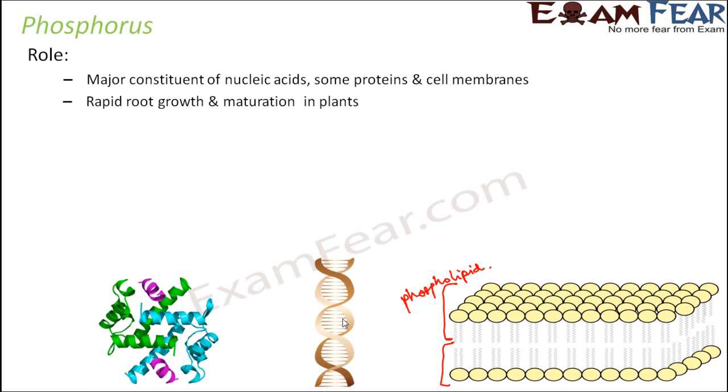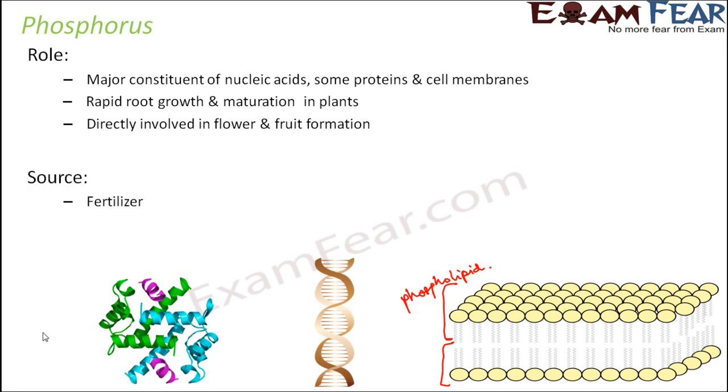They also help in rapid root growth and maturation in plants, so that the plants become mature on time. So in other words, phosphorus plays a role in the formation of reproductive structures in a plant. Directly involved in the flower and fruit formation, so that the flower and fruit formation happens at the right time in the right way.